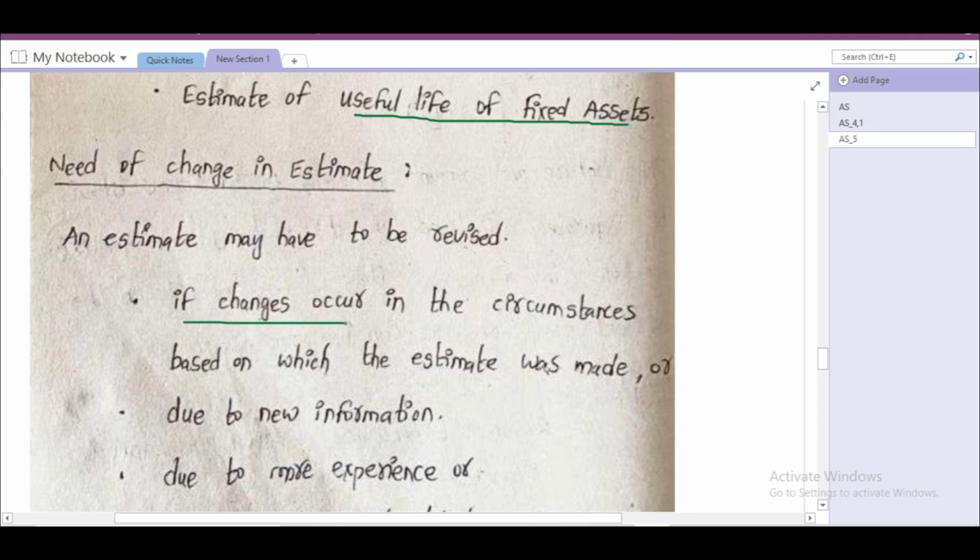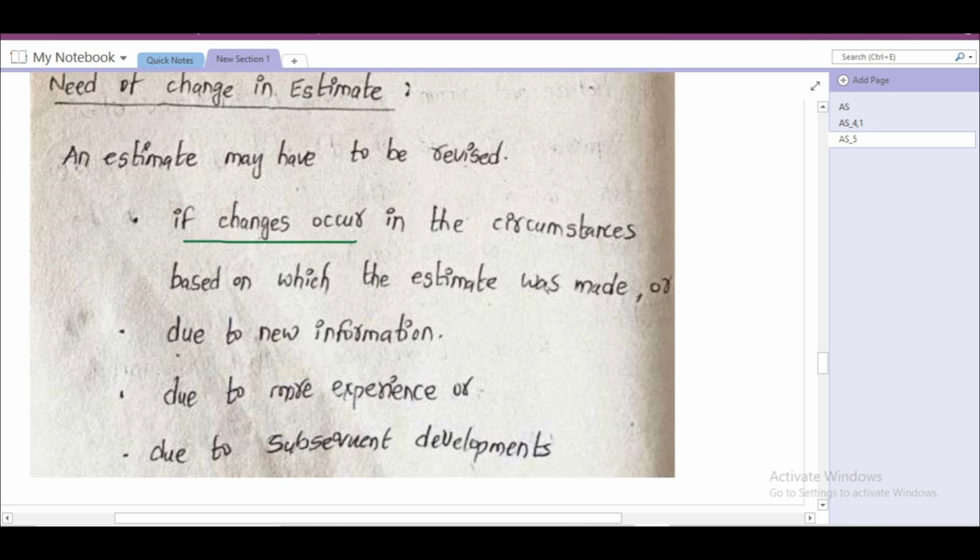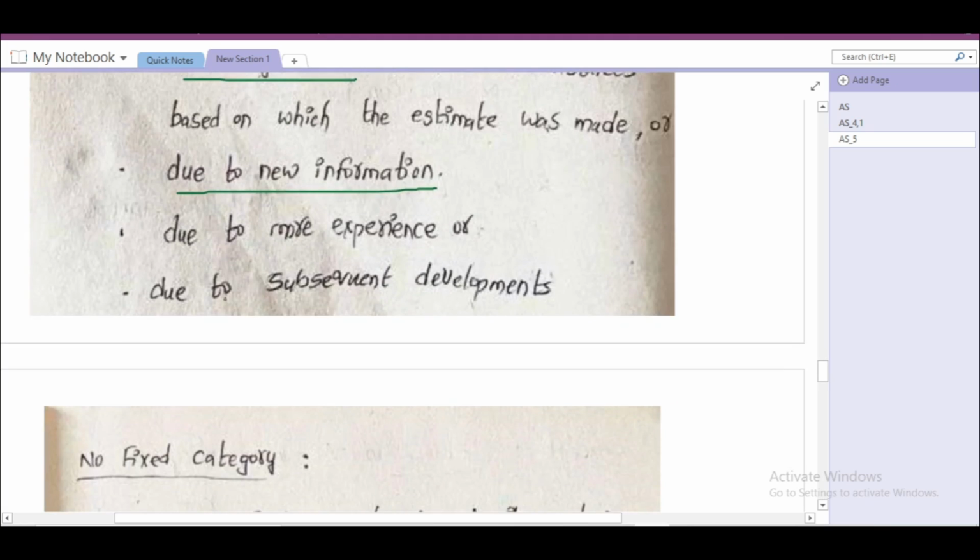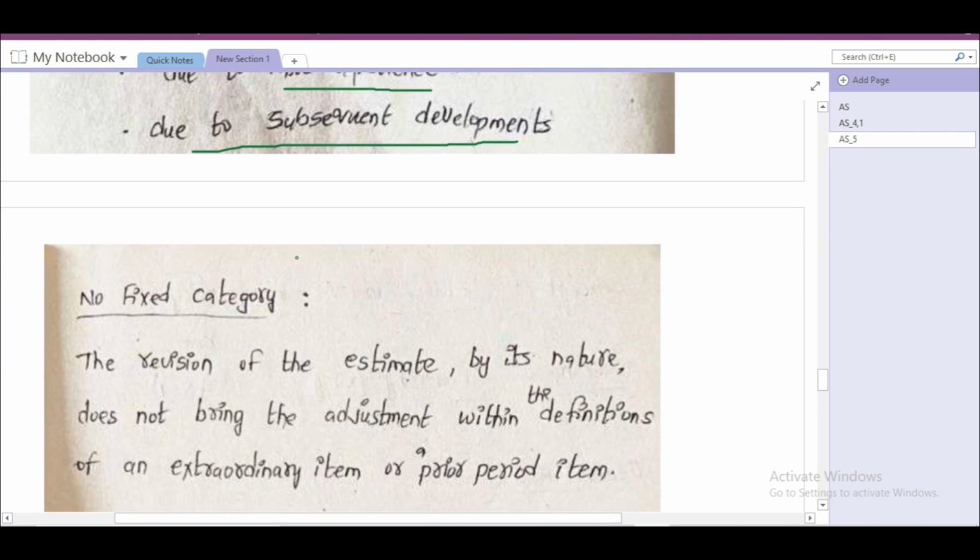If any changes occur, we have to revise the estimate. If any new information is received about the estimate we have created already, then we can revise the estimate. Due to more experience, we can revise the estimate. Due to subsequent developments, also we can revise the estimate.